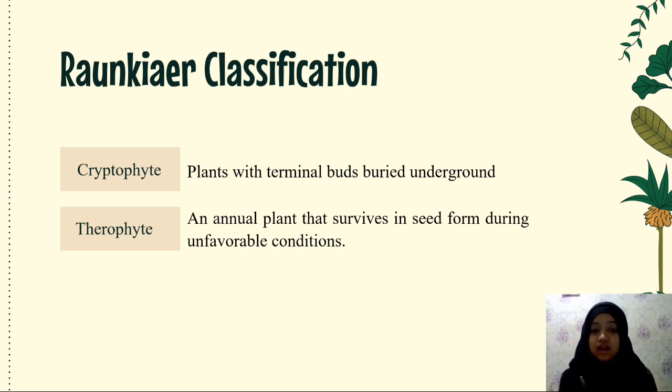Additionally, the Raunkiaer classification groups plants based on the location of their buds in relation to the soil. Understanding these different plant life forms is important in studying ecosystems and interaction between plants and other organisms.